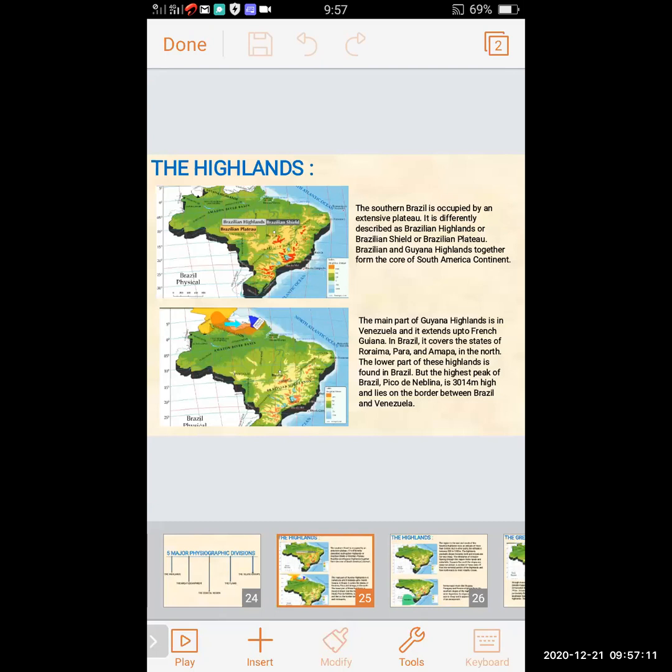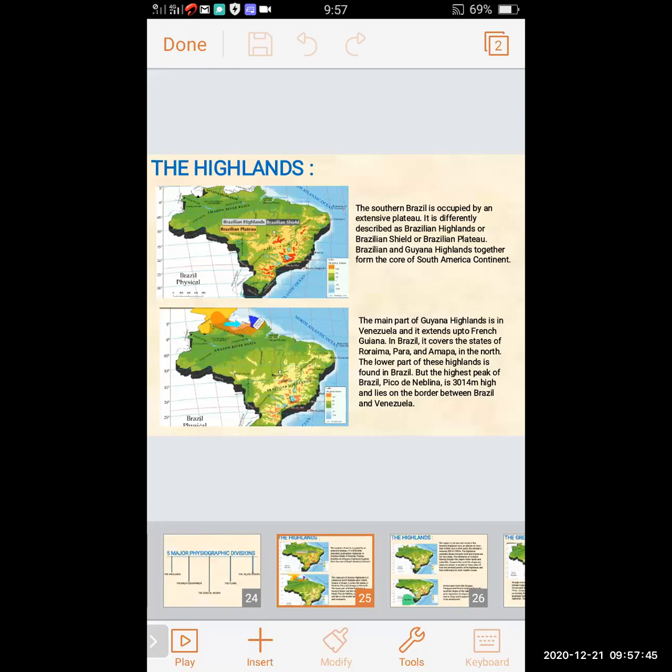Brazilian and Guiana highlands together form the core of the South America continent. So in the first picture, we can see the Brazilian highland, Brazilian shield, and Brazilian plateau. A large part of Brazil is covered with highlands.